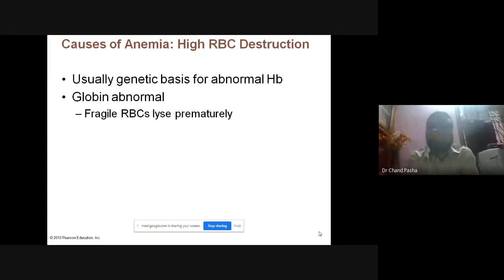And the genetic basis of abnormal hemoglobin. This is a reason of hemoglobin. Here, fragile RBCs lyse prematurely. If the proline is inserted in hemoglobin, it will become fragile. It will become rigid, and it is lysed very easily.